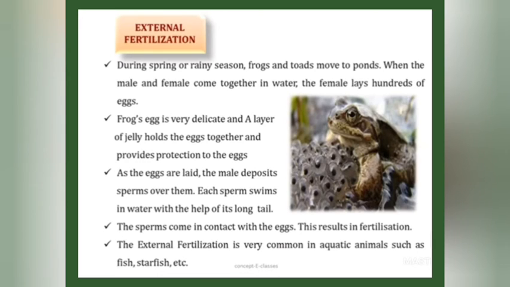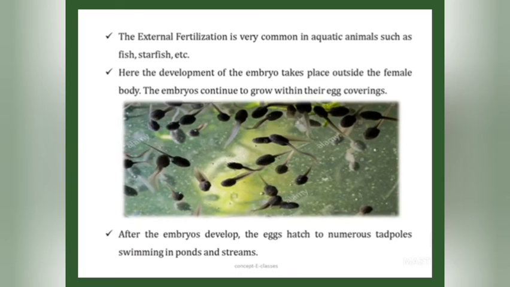And external fertilization is very common in aquatic animals such as fish, starfish, etc. After fertilization, the development of the embryo also takes place outside the female body. The embryos continue to grow within their egg coverings. And after the embryos develop, the eggs hatch into numerous tadpoles swimming in ponds and streams.